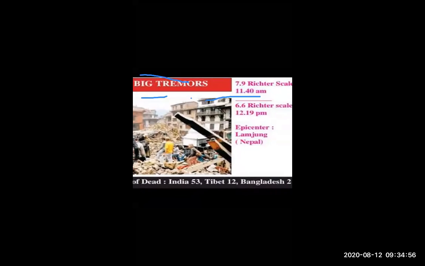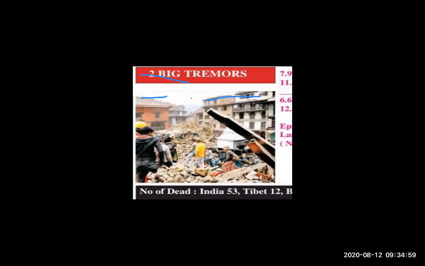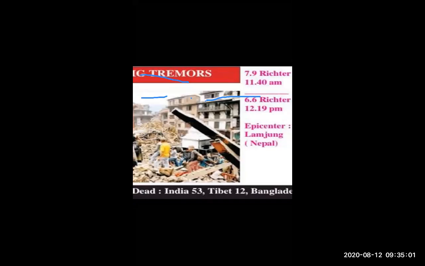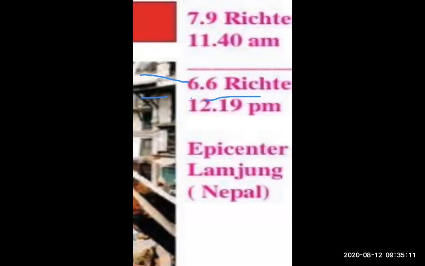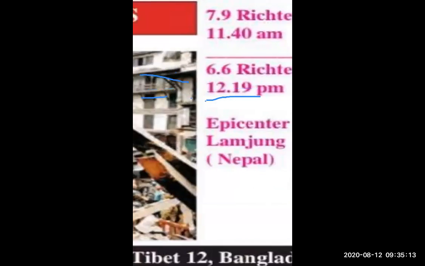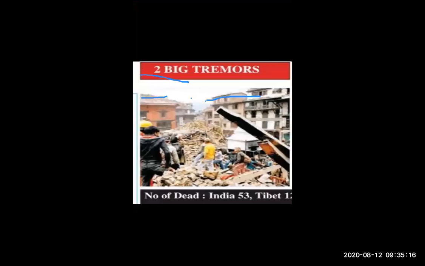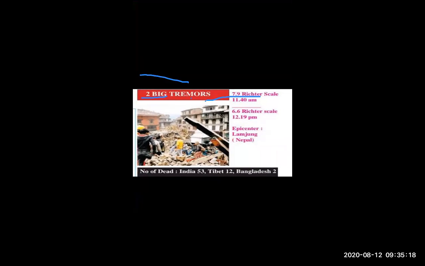Now, what is 7.9 on the Richter scale? As we go into a shop and say, give me 100 kg or give me 10 kg of wheat, in the same way, 7.9 is the number at which we can say the earthquake gave a shock or tremor. Whenever an earthquake occurs and gives a tremor or shock, at that time it is called 7.9 Richter scale.